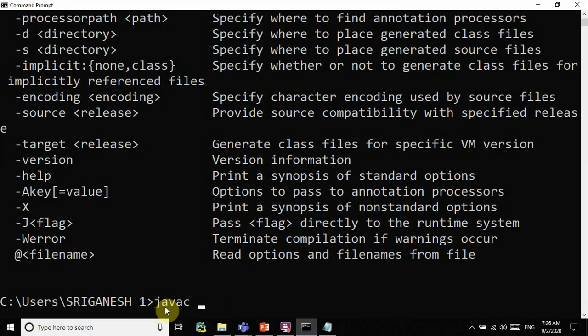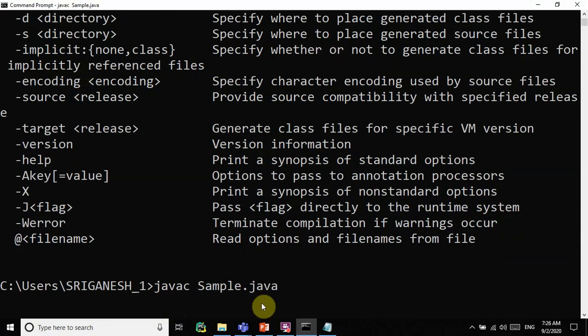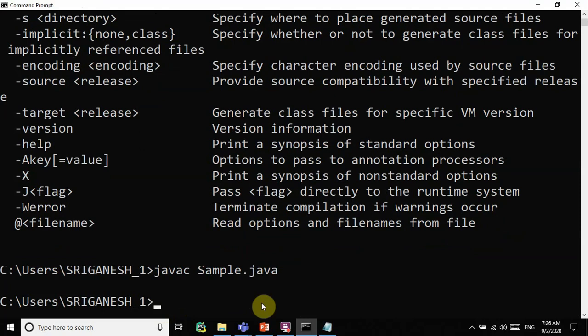Compiling. Okay, and what is the name given to our file, our program? Sample, right? With extension .java. So javac, space, name of the file, sample.java. You can press enter. If there is any error, it will show the errors.